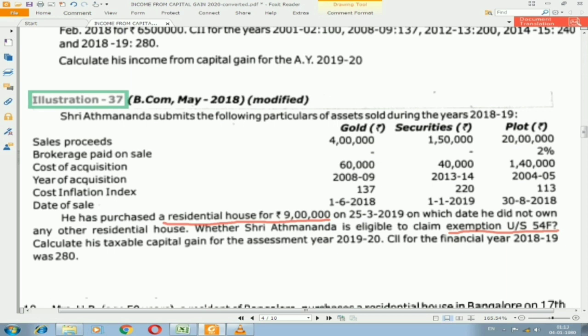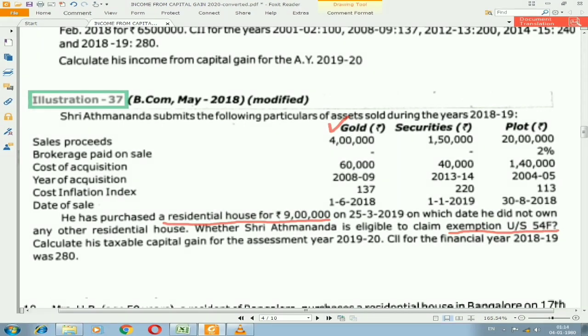First, let us check whether this exemption will be applicable for all the assets or not. Let us check whether it will apply for gold. Gold was purchased in 2008-9, so definitely it will be a long-term capital asset. And the purchase is a residential house, that is the new investment. While applying 54F, the sale should be of any long-term capital asset, that is satisfied. Purchase should be a residential house property, that is also satisfied. Then the exemption can apply for gold.